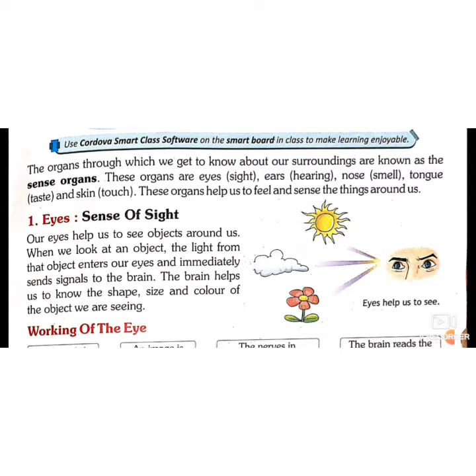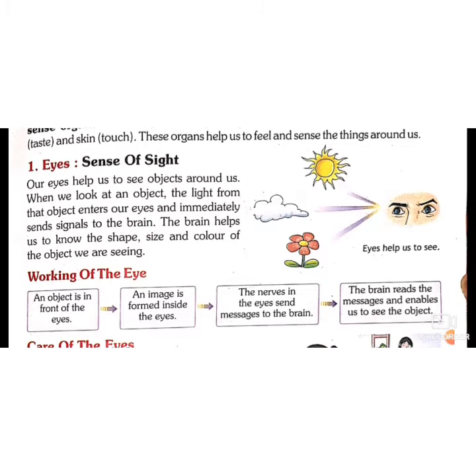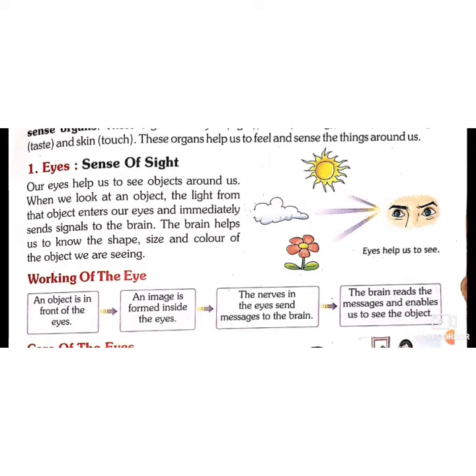So that means with the help of these organs we can know about our surroundings, what we are watching, what we are listening to, what we are tasting. All these things are done by these sense organs, and these sense organs are eyes for sight, that means to see, ears to hear, nose to smell, tongue to taste, and skin to touch. They help us to feel and sense the things which are in our surroundings.